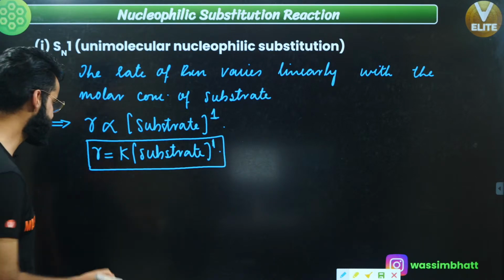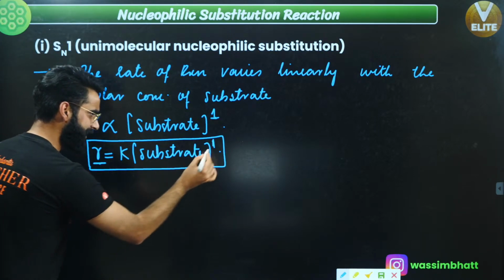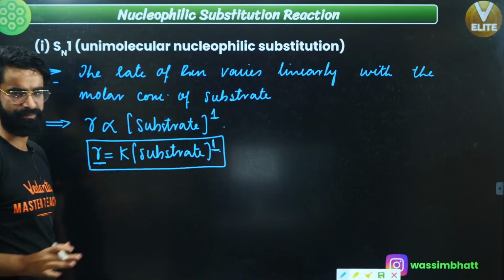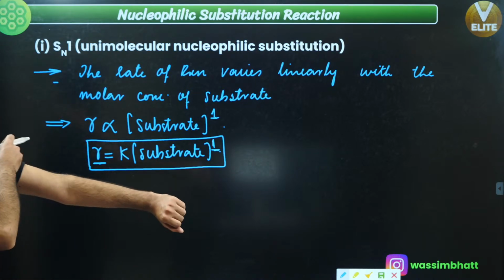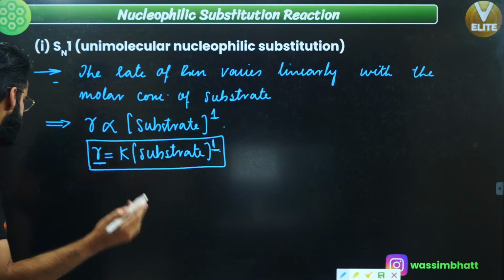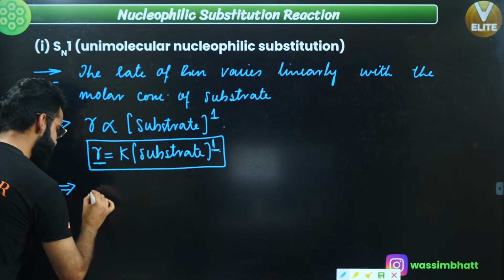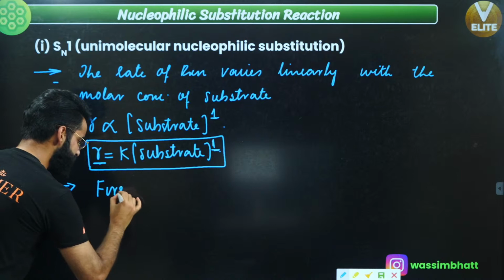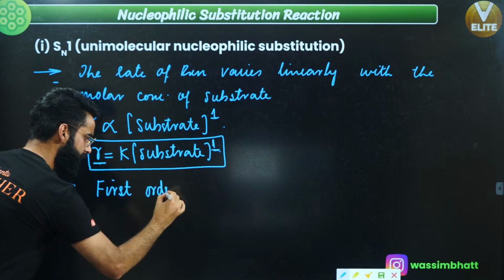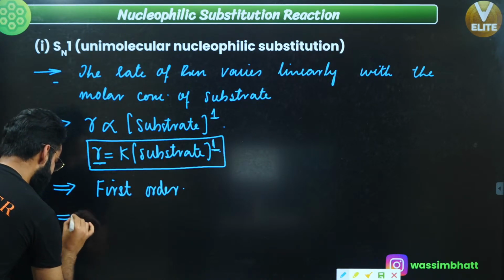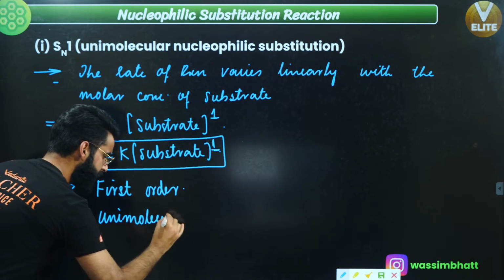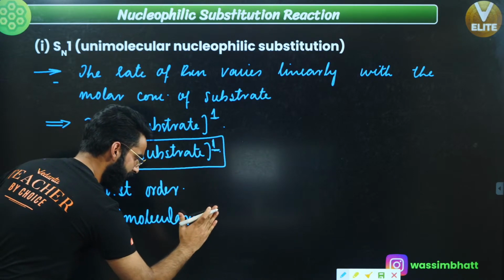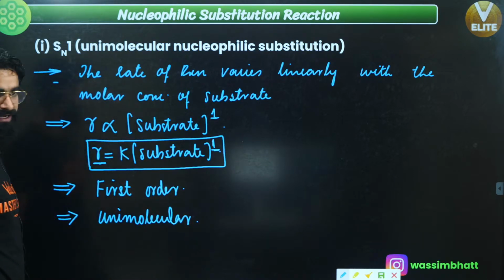You can clearly see the rate of the reaction is varying linearly with the molar concentration of substrate over here. Now people, let's try to understand nucleophilic substitution reactions, SN1 reactions, a bit more in detail. First of all, these SN1 reactions are basically first order reactions. Their order is 1. At the same time, SN1 reactions are unimolecular in nature. Their molecularity is equal to 1. That's why I'm calling these unimolecular reactions.